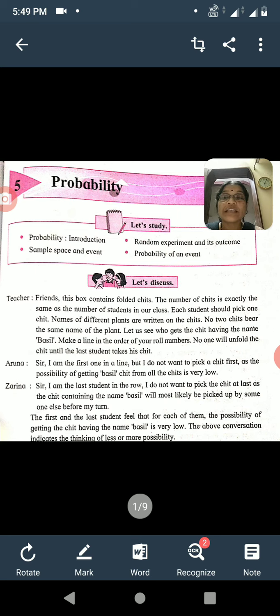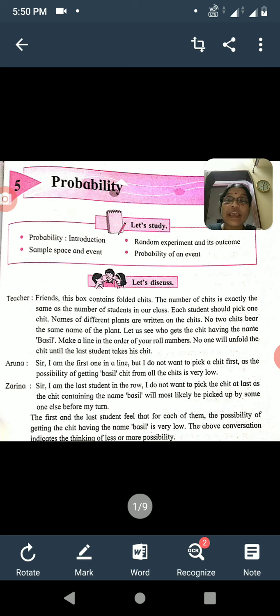Then what is Zarina saying? Her roll number is the last. Sir, I am the last student in the row. I do not want to pick the sheet at last, as the sheet containing the name basil will most likely be picked up by someone else before my turn. Means her roll number is the last number, and she is saying that the basil sheet will be picked up by anyone else in front of her.